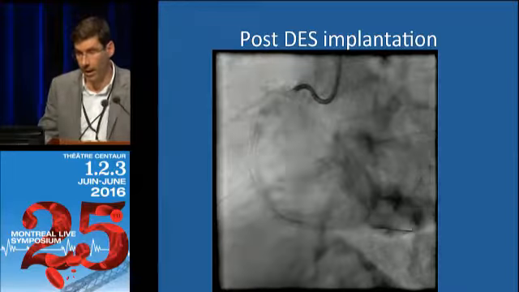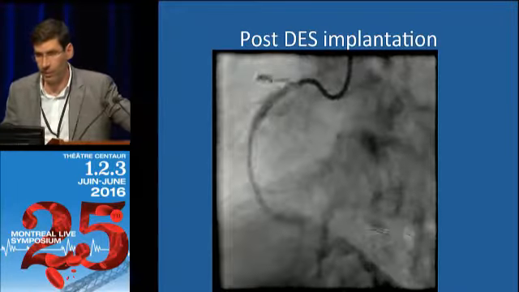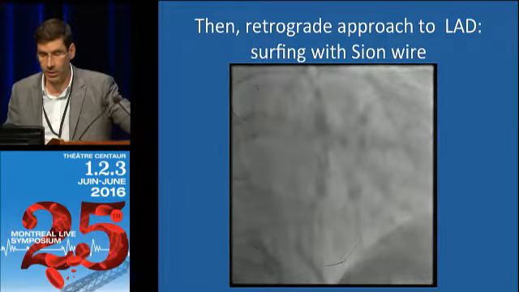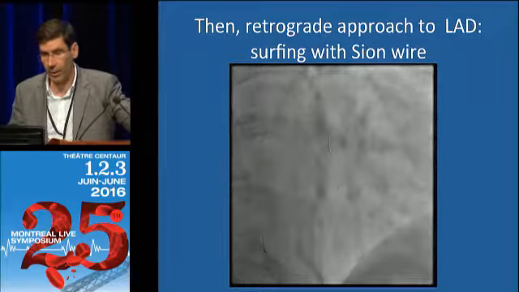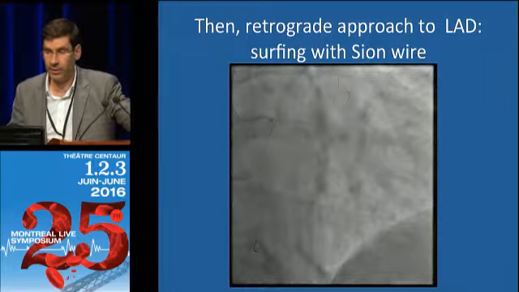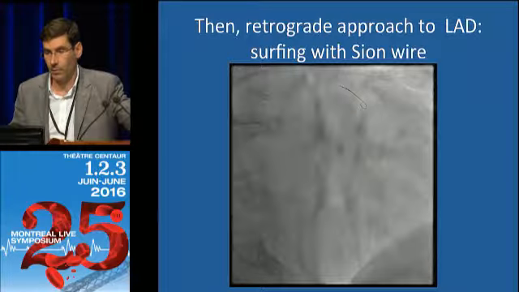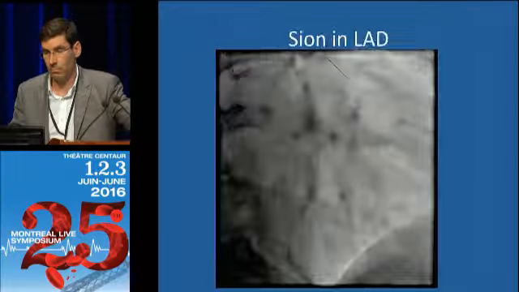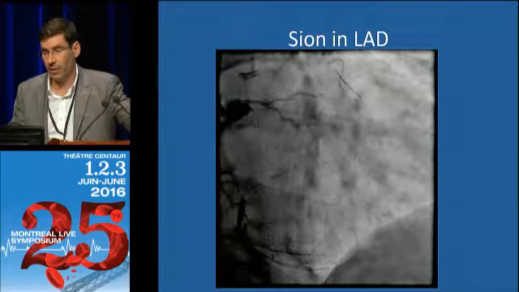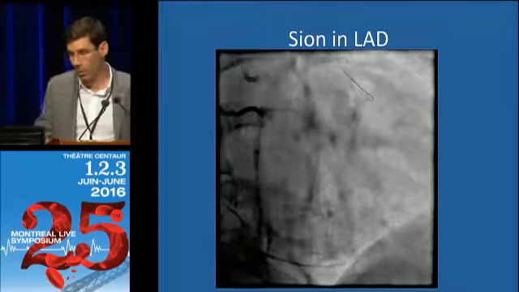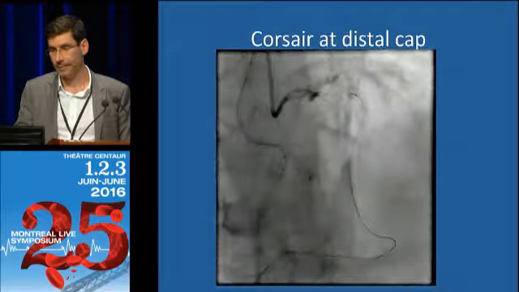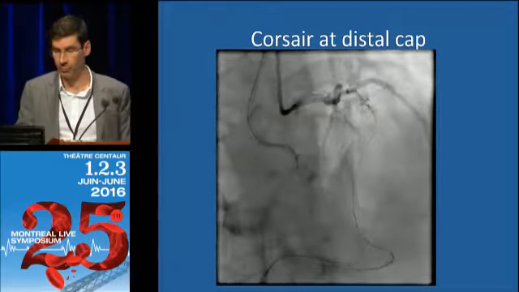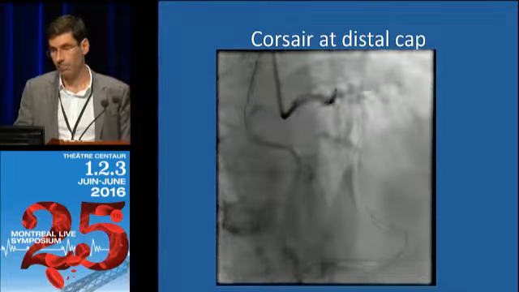So while we were there, we said, well, let's see if we can connect to the LAD. Because we had opened the RCA, we just surfed retrograde with the Cyan wire, and the Cyan went all the way to the LAD. So you basically confirm your position of the wire in the LAD, and bring the Corsair up to the distal cap.